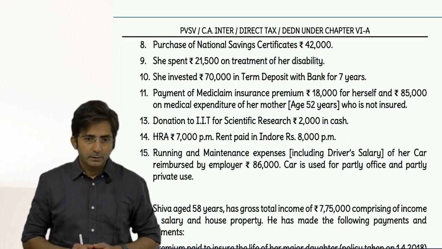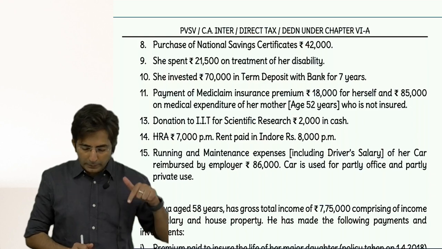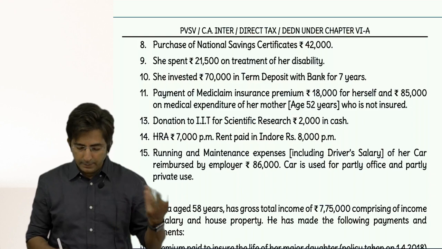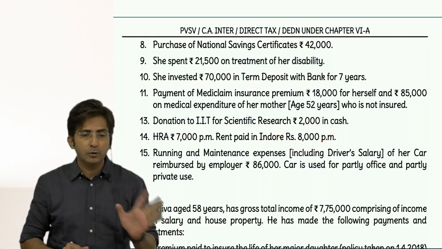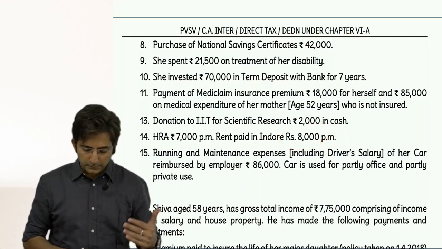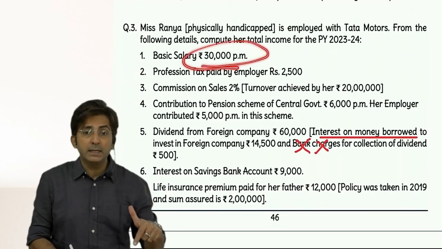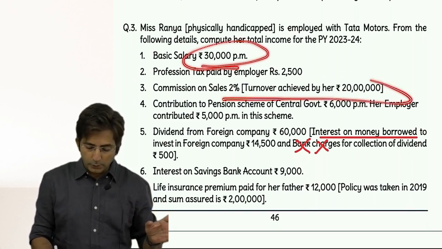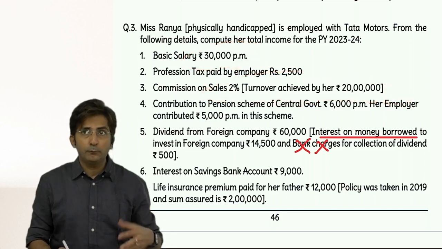Less exemption under section 10(13A). How much? 50 or 40% of basic, DA, turnover commission. Here will you take 50%? No. 50% is for Mumbai, Delhi, Kolkata, Chennai. Here it is Indore, so you will take 40% of basic, DA, turnover commission. But what about basic? Basic was 3,60,000 in this question. DA is not there. Turnover commission was 40,000. So 3,60,000 plus 40,000 is 4,00,000, and 40% of that is 1,60,000.